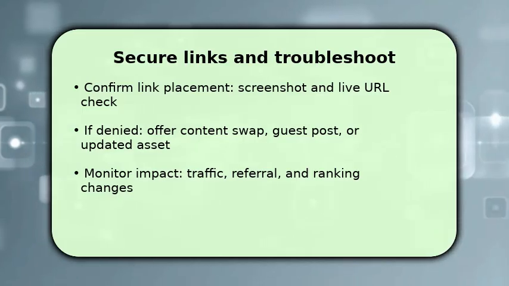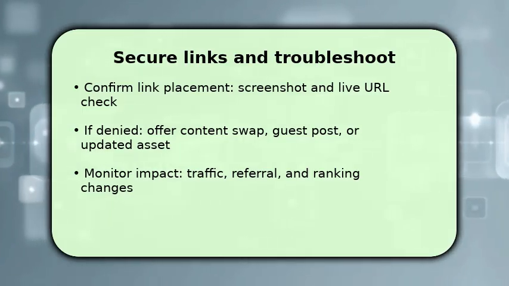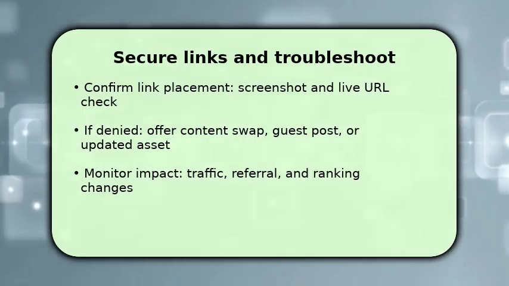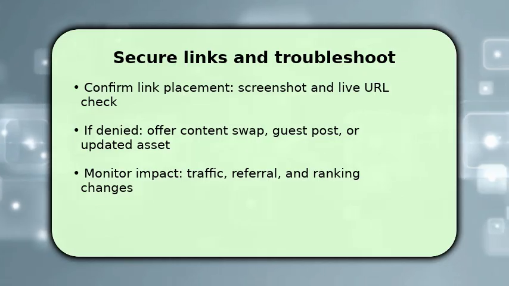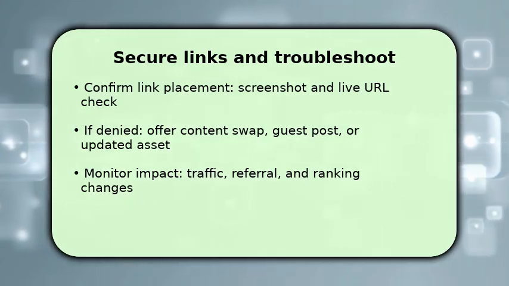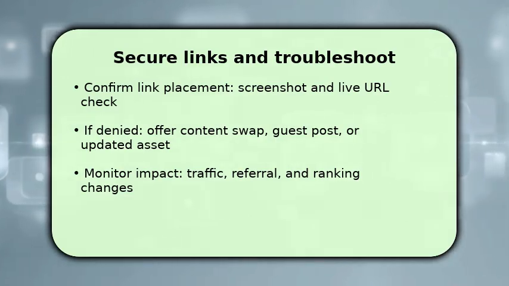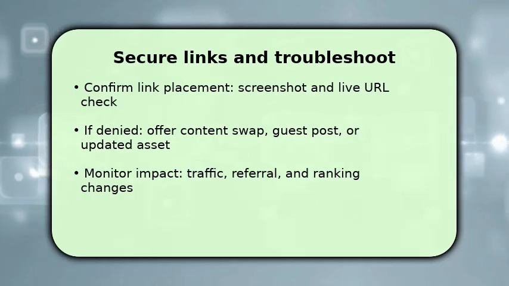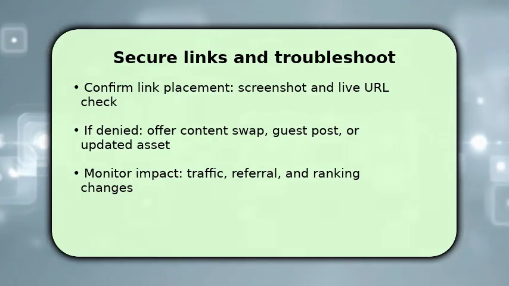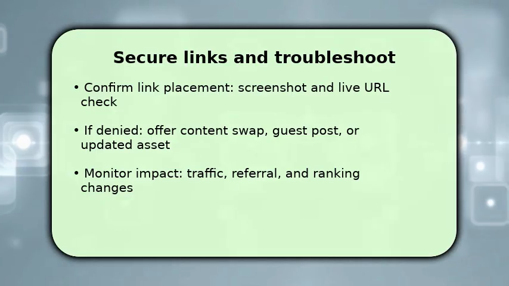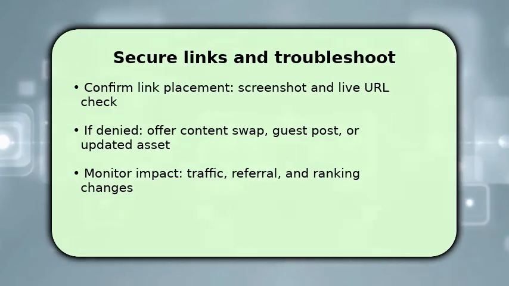If a site declines, pivot, offer a guest post, content swap, or an improved asset they can use. Once links are live, monitor referral traffic and rankings to measure impact and nurture the relationship for future collaborations. If links disappear, check robots or nofollow, recontact the owner politely, and offer quick fixes. Persistence usually resolves most issues.